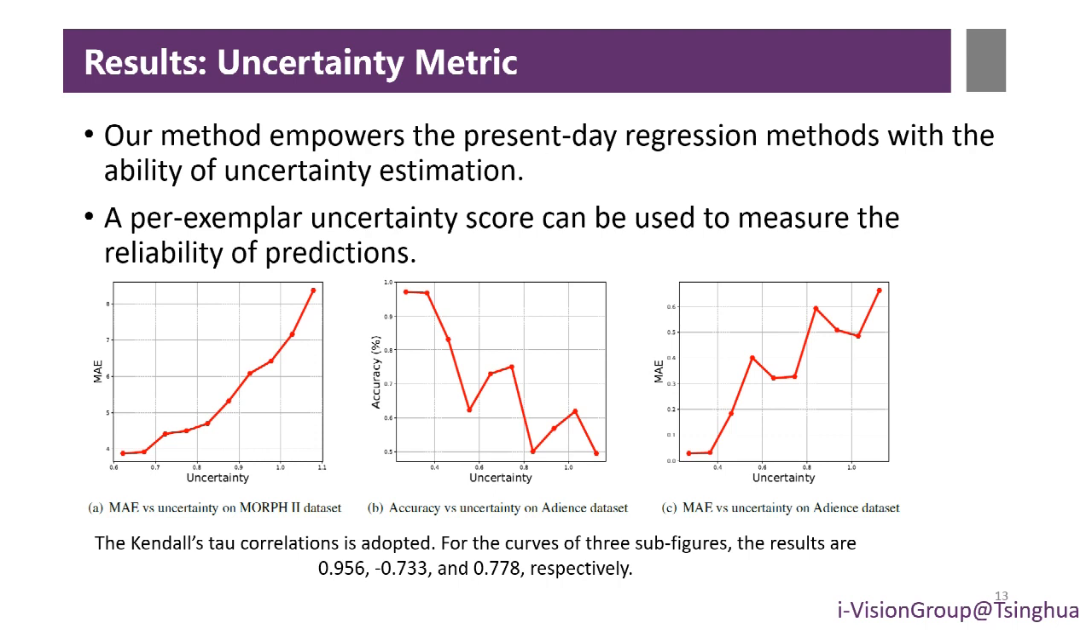For the curves of 3 subfigures, the results are 0.956, -0.733, and 0.778, respectively. We see that the proposed uncertainty score correlates well with the performance of our method, which demonstrates that our uncertainty score can be regarded as an indicator of the reliability of model predictions.